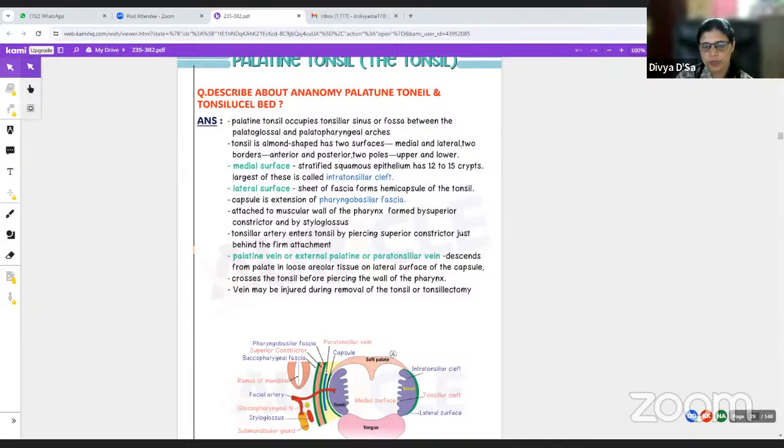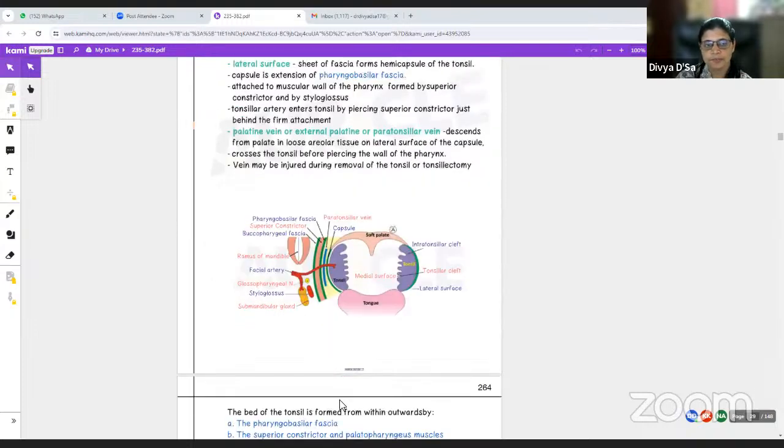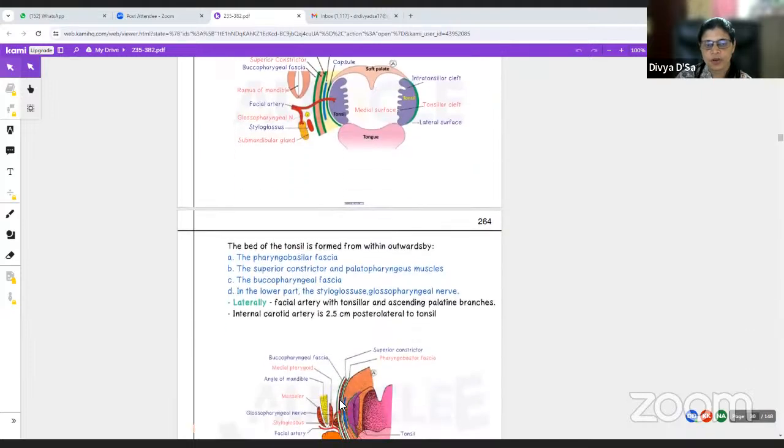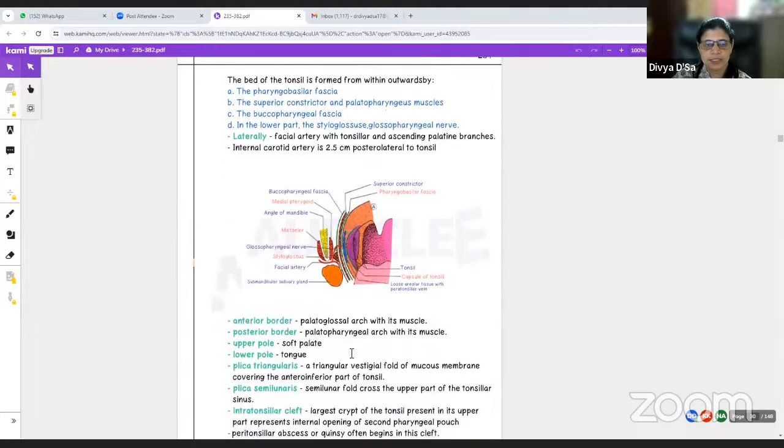So the vein may be injured during removal of the tonsil, or tonsillectomy. Okay, so need to be careful of that. So the bed of the tonsil is formed, from outward to in, by the pharyngobasilar fascia, the superior constrictor and the palatopharyngeus muscle, and the buccopharyngeal fascia behind. In the lower part, there will be styloglossus as well as the glossopharyngeal nerve too. Laterally, the facial artery with tonsillar and ascending palatine branches. The internal carotid artery is 2.5 centimeter posterolateral to the tonsil. Okay. Those are basically the relations.